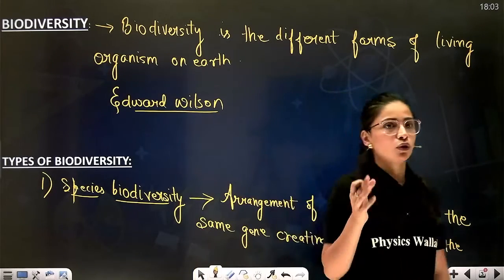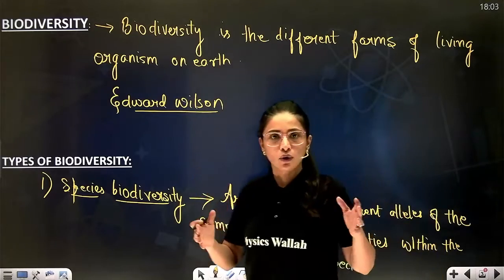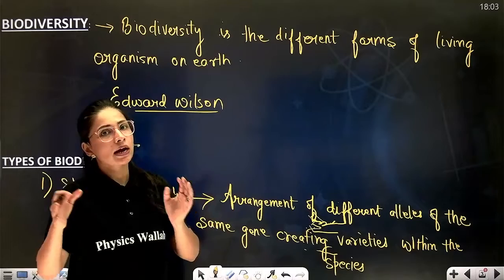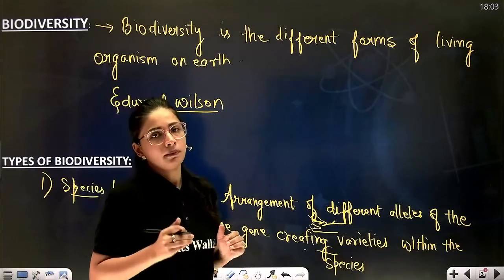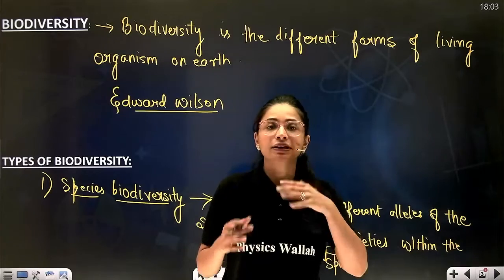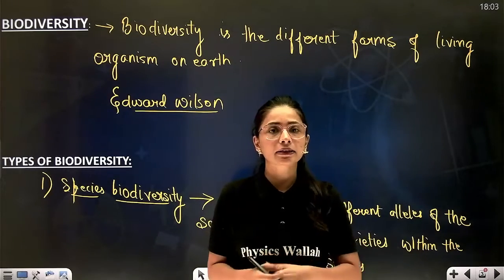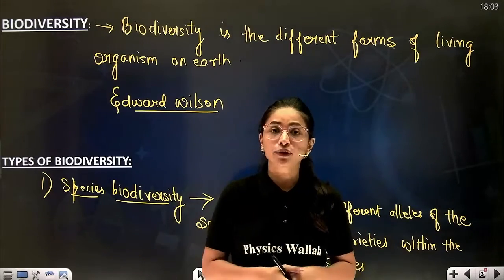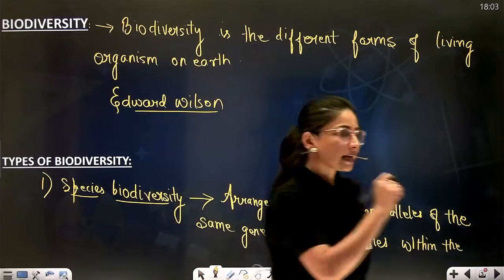Example I already told you, like for example mango, all different varieties of mango, they are called as Mangifera indica. The species is same, but due to different allelic combinations of the same gene, the phenotypic character of the same mango changes, and hence they all are called as different varieties.